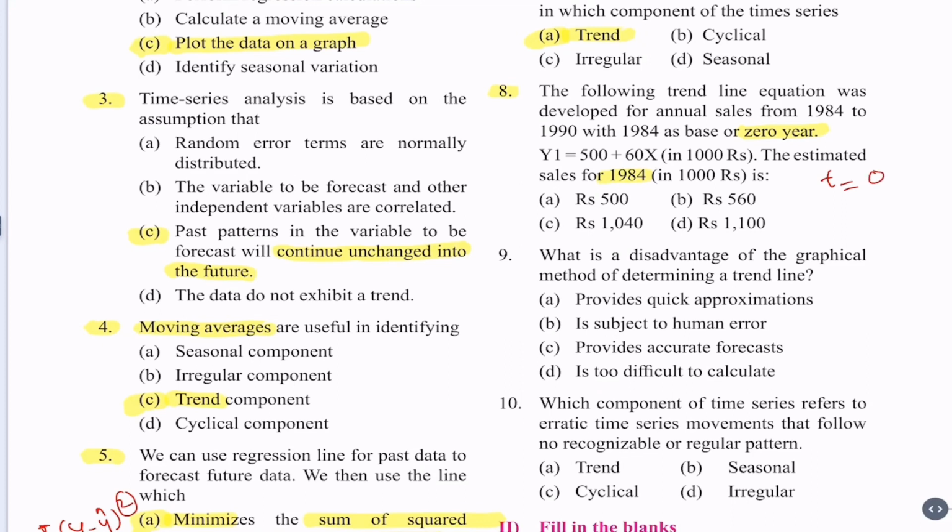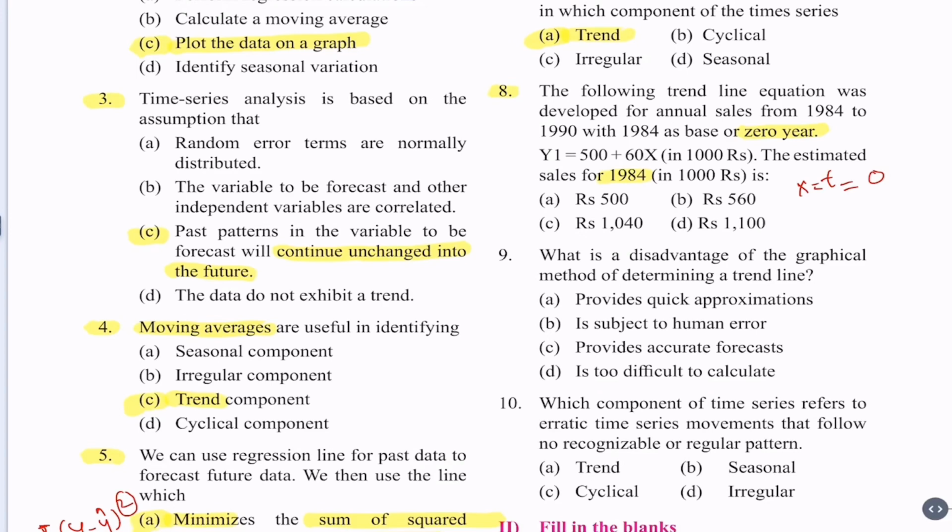So when we substitute that time t or x, here x is time t as 0 in the equation, we get y1 equal to 500 plus 60 into 0.